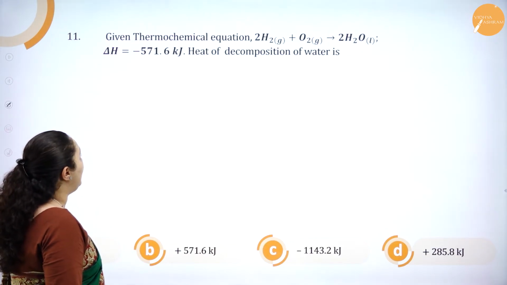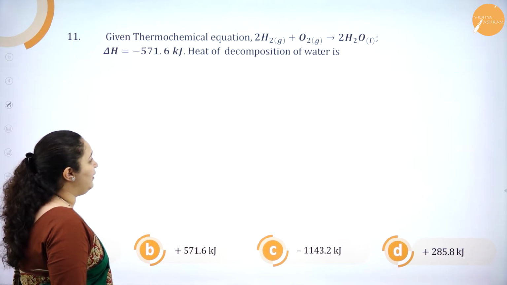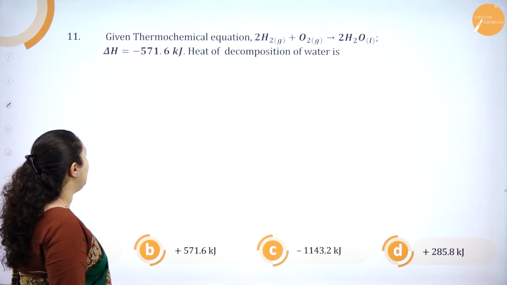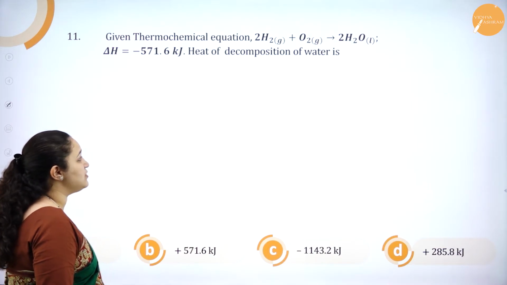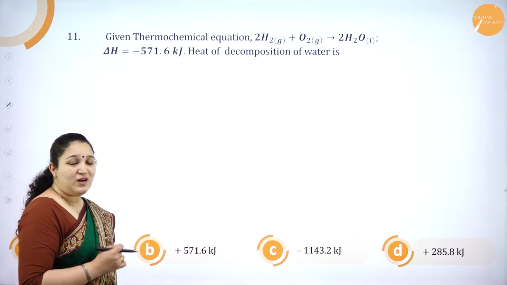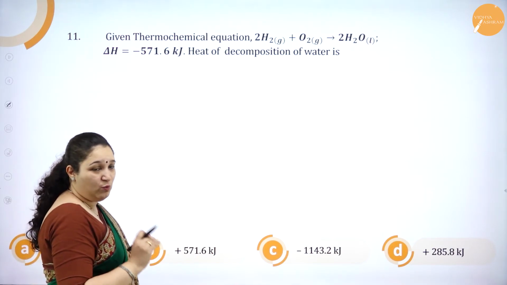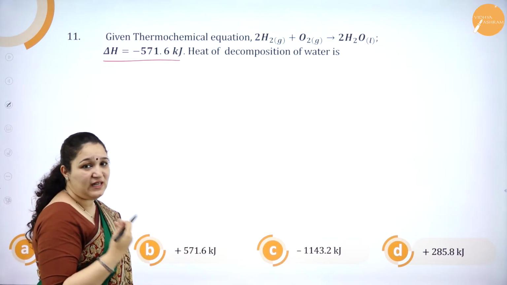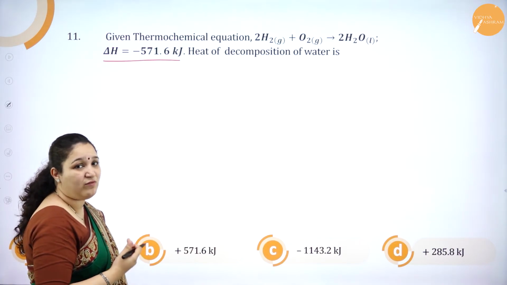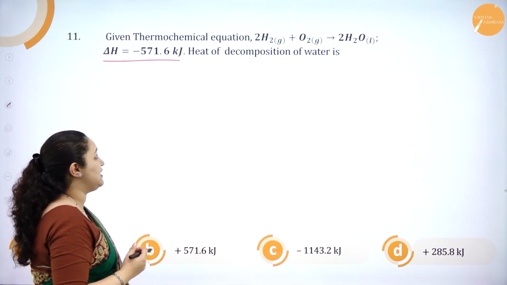Given the thermochemical equation 2H2 plus O2 giving 2H2O, delta H is equal to minus 571.6 kilojoules, heat of decomposition of water. So what is given here is, for formation of water, this is the amount of heat energy which is liberated, or the enthalpy of formation is minus 571.6 kilojoules.